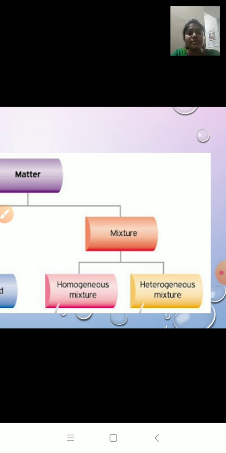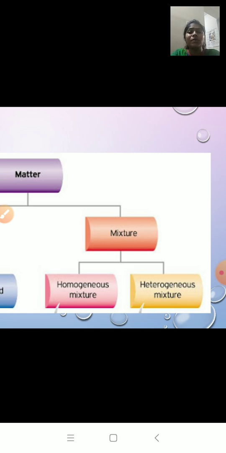So the mixtures that have different composition throughout. The components do not mix with each other completely, and we can easily distinguish one component from the other. Example, chalk and water mixture, oil and water. These are examples of heterogeneous.